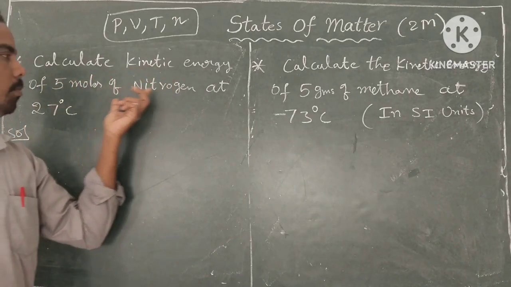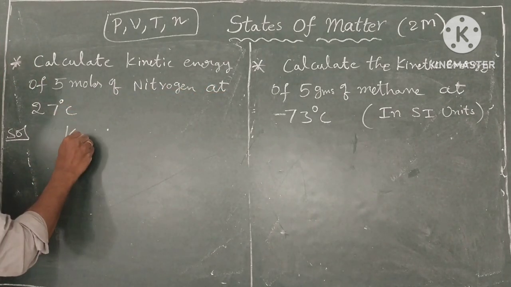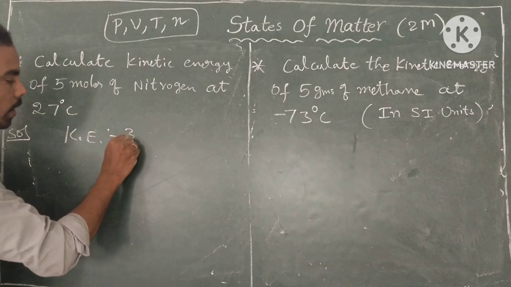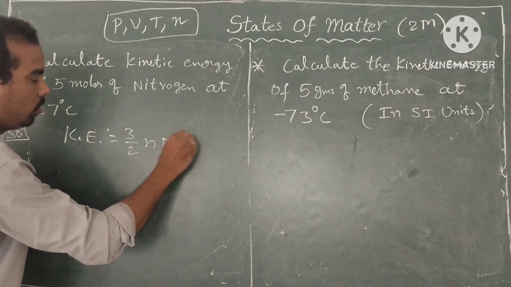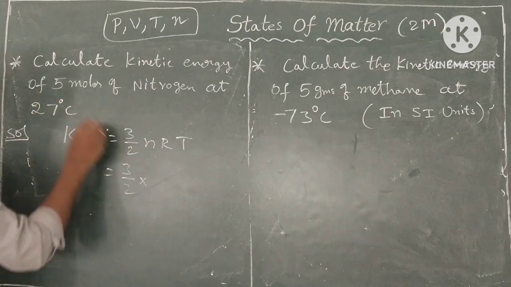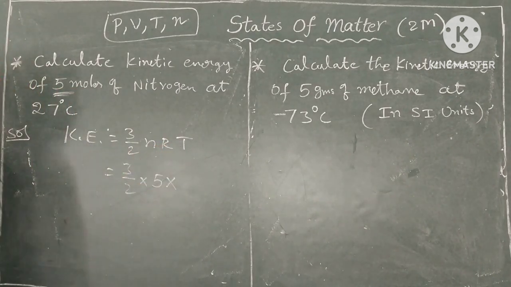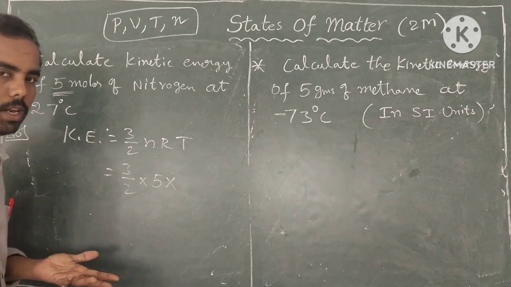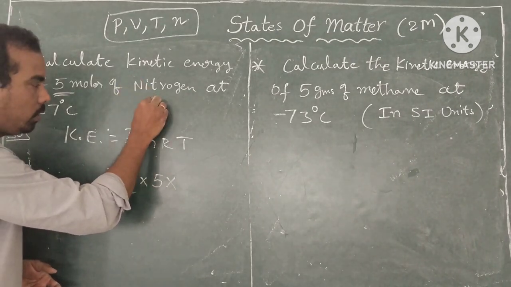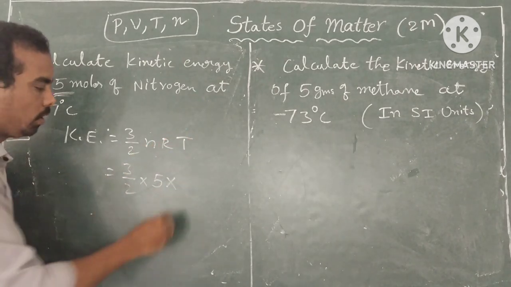Calculate the kinetic energy of 5 moles of nitrogen at 27 degrees centigrade. So very easy. The kinetic energy formula is KE equals 3 by 2 nRT. So 3 by 2 into n, the number of moles. How many moles are given? 5. So it is 5 moles into R, the universal gas constant. Better to take in calories. If the question does not ask for units, then you have to take calories.